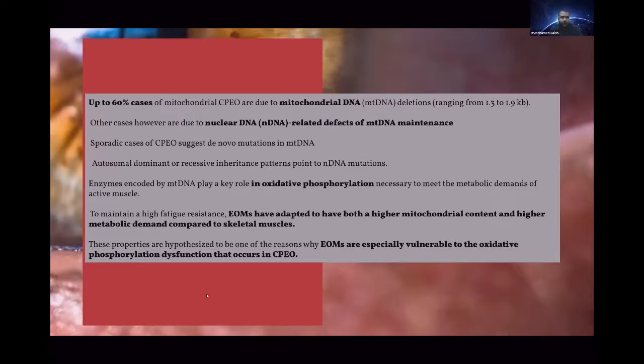Enzymes coded by mitochondrial DNA have an active role in oxidative phosphorylation, and the extraocular muscles have adapted to have both higher mitochondrial content and higher metabolic demand compared to skeletal muscles. So this is the theory: the mitochondrial DNA abnormality will be more pronounced in the extraocular muscles due to high mitochondrial content and high metabolic demand. So in chronic progressive external ophthalmoplegia, usually the extraocular muscles will be affected.